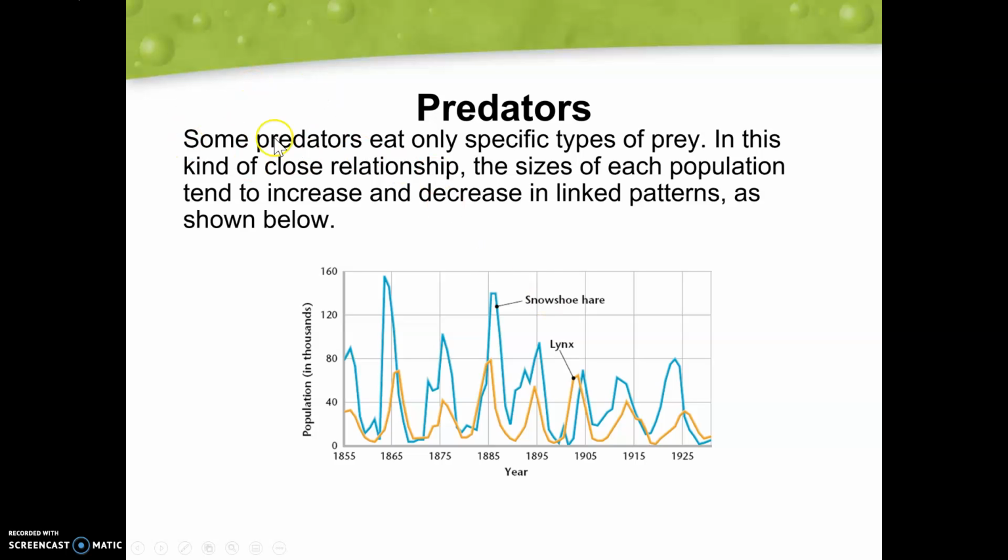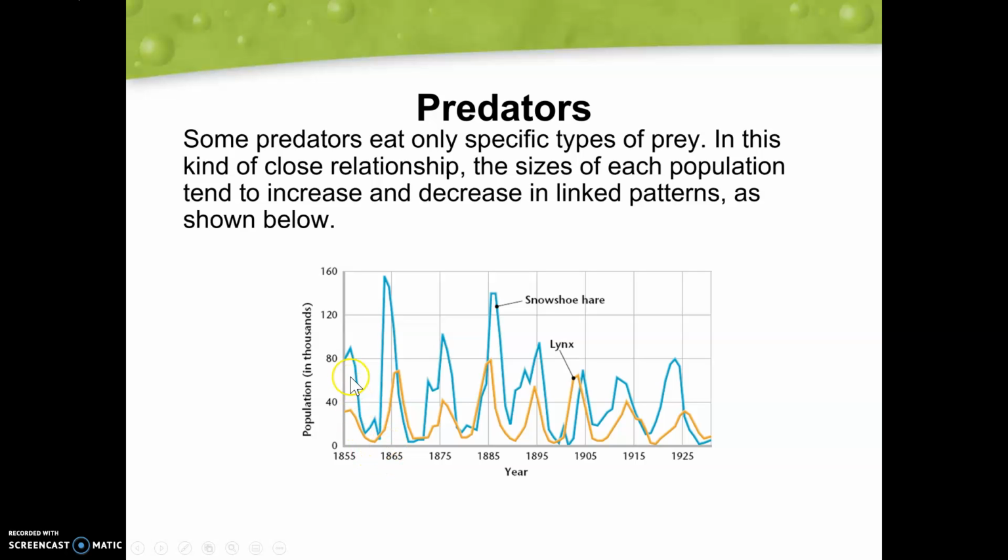And some predators have really specific types of prey that they eat, and because of that really close relationship, we can see differences in the size of populations as they increase and decrease with patterns. So if we take a look at this graph below, we can see that we have a snowshoe hare, which is going to be our prey here, and a lynx, which is going to be our predator.